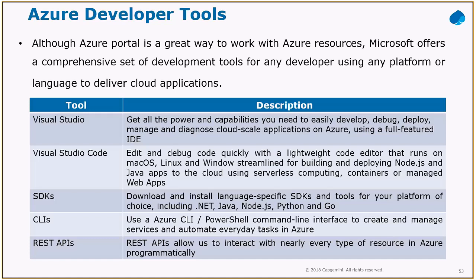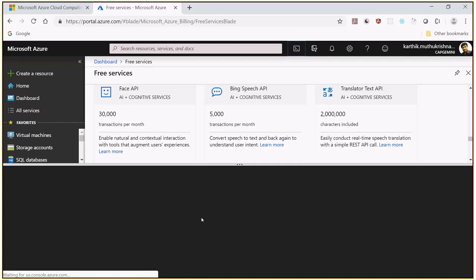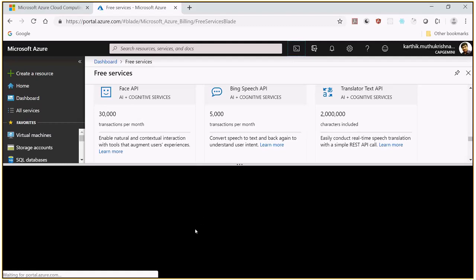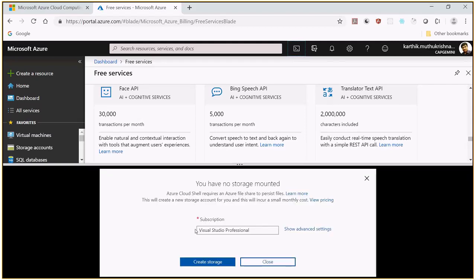In fact, Azure itself has provided an Azure CLI. Let me just show that to you. You can see this option here called Cloud Shell. When I click this Cloud Shell, it will open. Here itself we can type the Azure CLI commands to do the same thing we have done with the portal. Okay, so many such options are there.